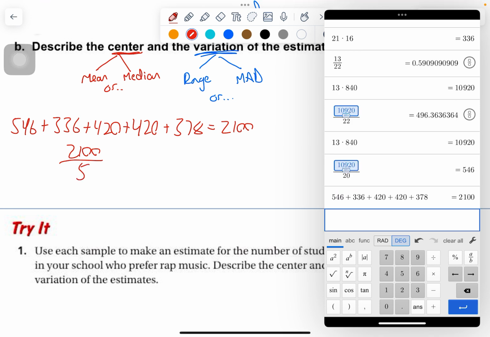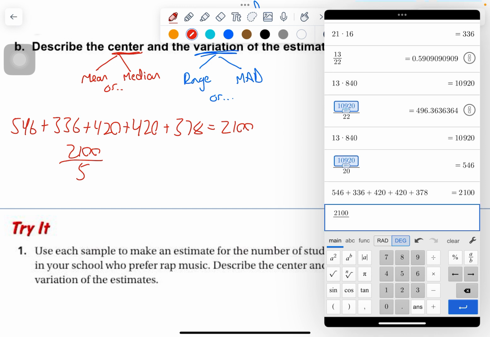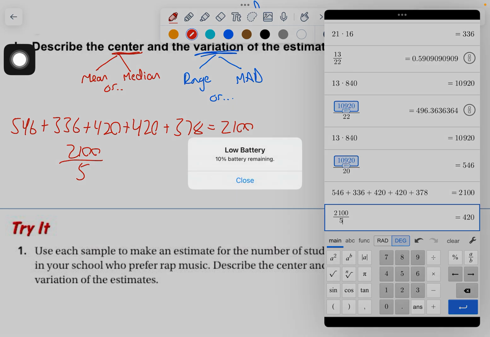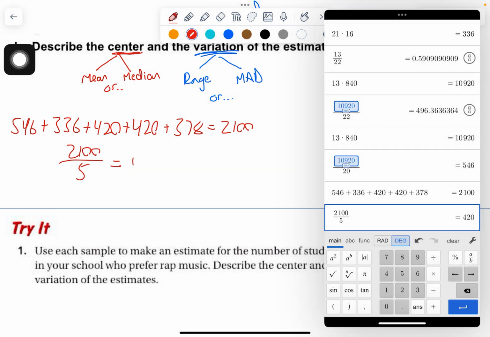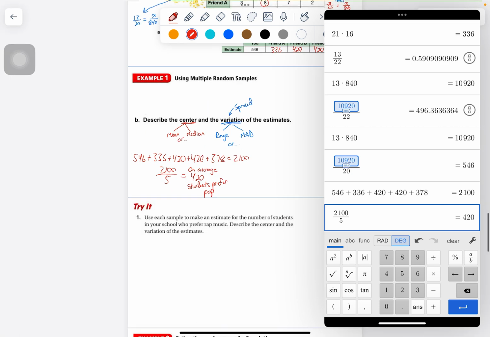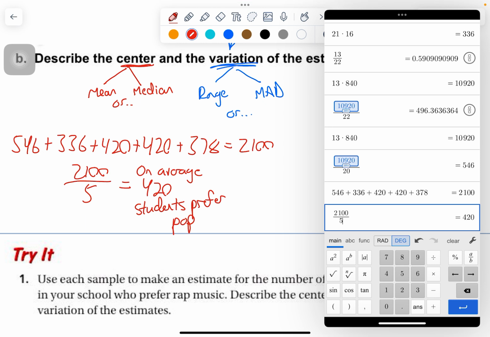There's 5 samples. 2100 divided by 5, and I get 420. So on average, students prefer pop. So this is my mean. I'll put that in parentheses.